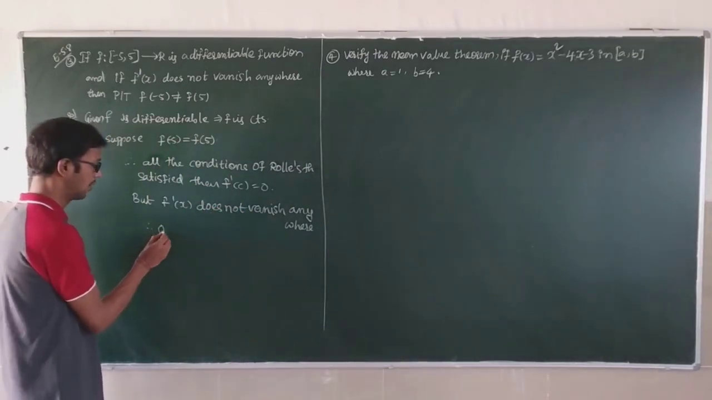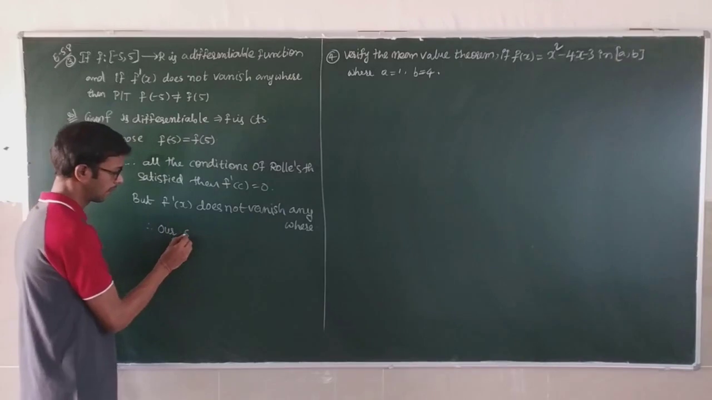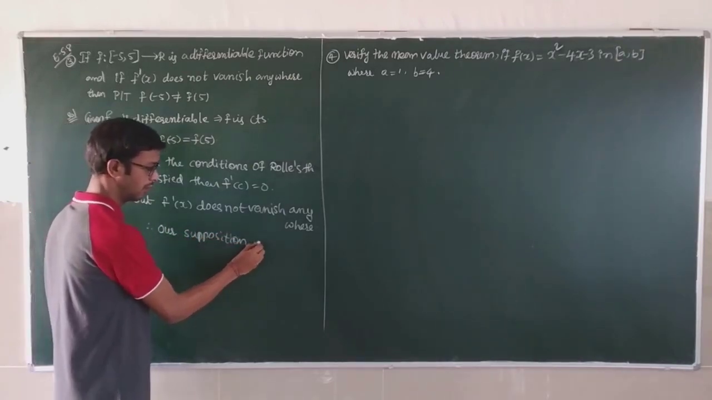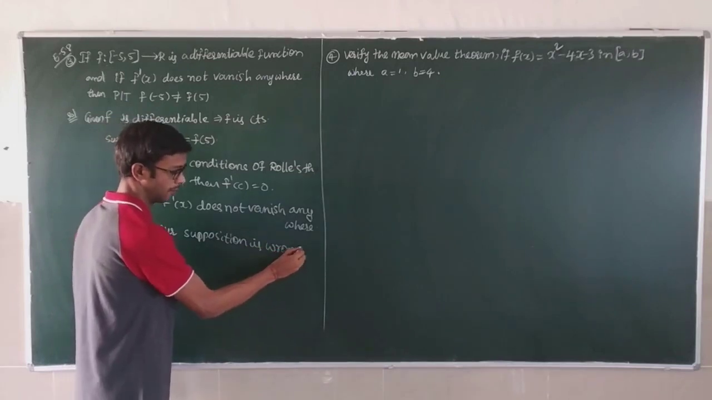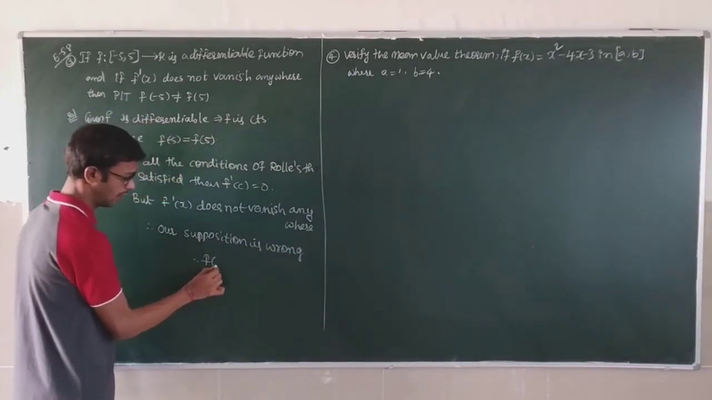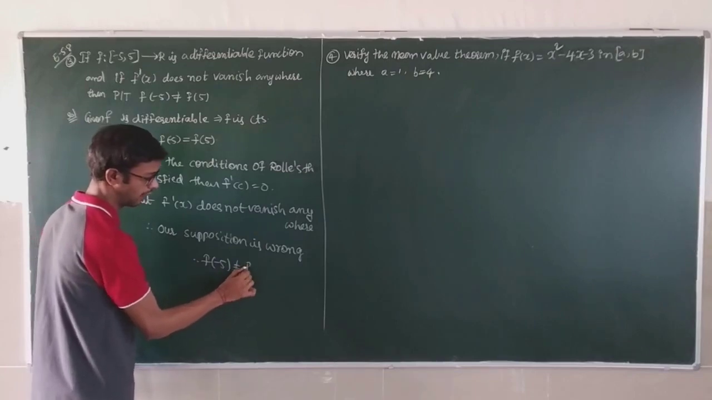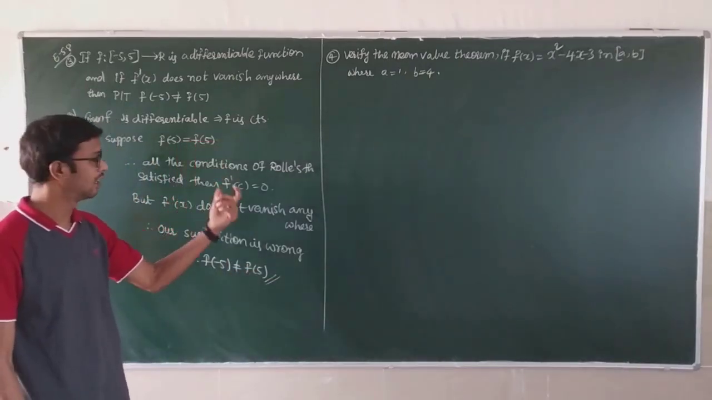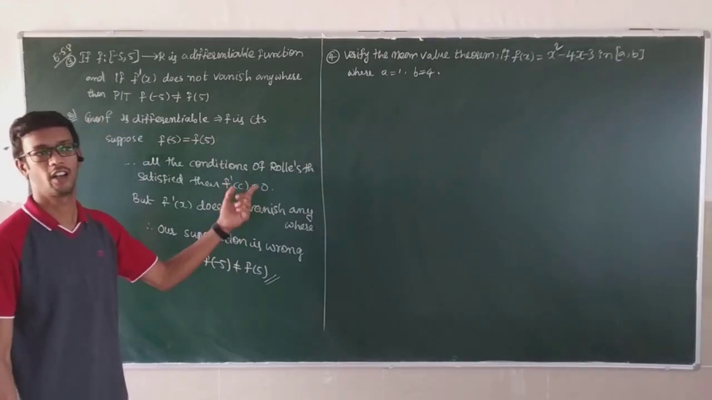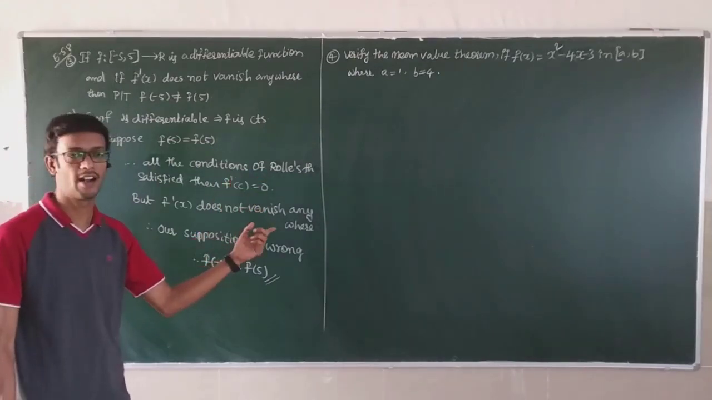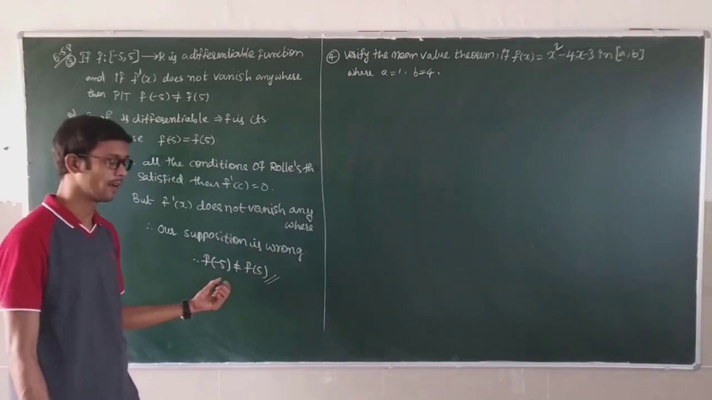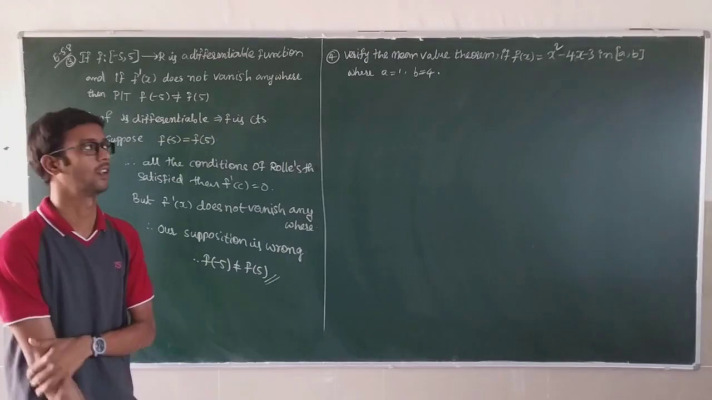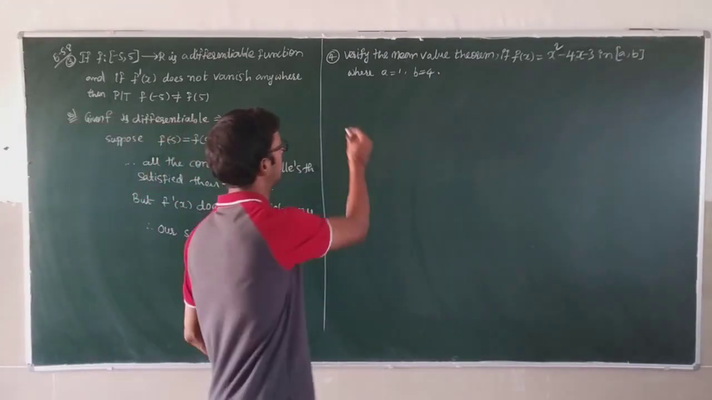Therefore, our supposition is wrong. Therefore, f of -5 is not equal to f of 5. We took the equal condition and got the reverse: f dash equal to 0, but it is given as not equal to 0. So our supposition is wrong, and what they have given is correct. This is the contradiction method.